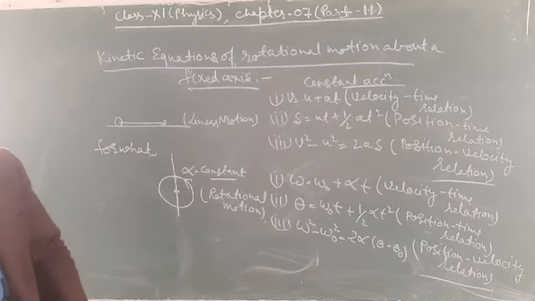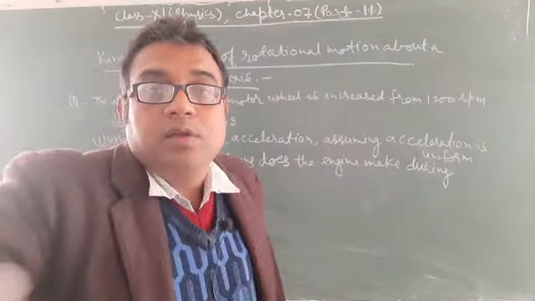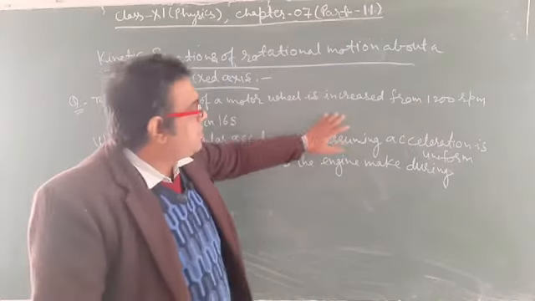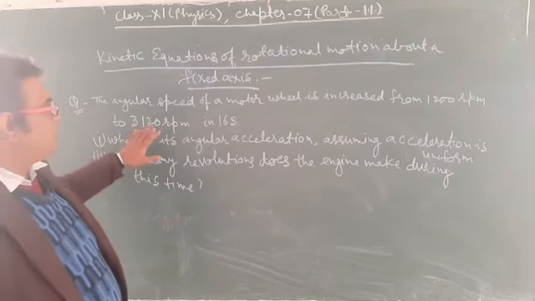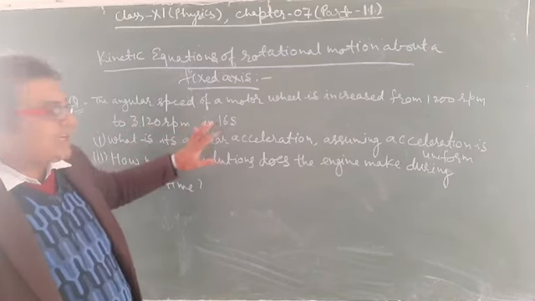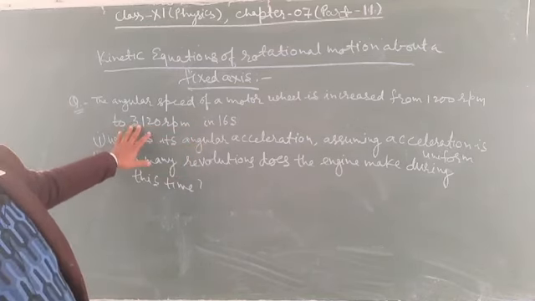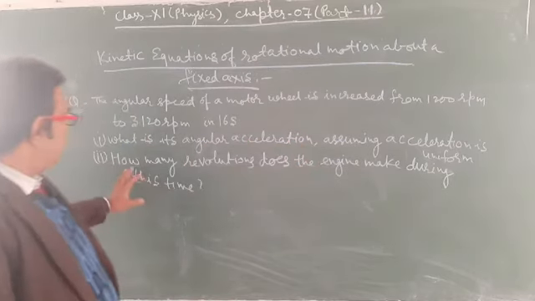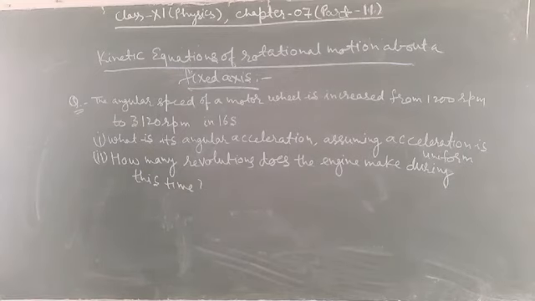Now look at a question based on this. Yes students, look here. The angular speed of a motor wheel is increased from 1200 rpm to 3120 rpm in 16 seconds. Revolution per minute is given. What is its angular acceleration and how many revolutions does the engine make during this time? So look at its solution.